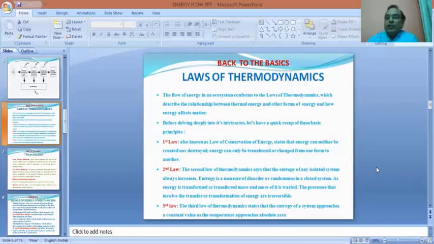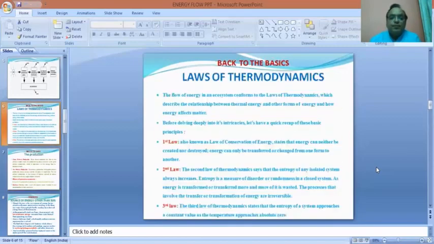That is, energy is not again made available to the previous trophic level. Once the transfer has taken place, it is a one-way system. Energy can never be made available to the previous level of the nutrition or the trophic level.